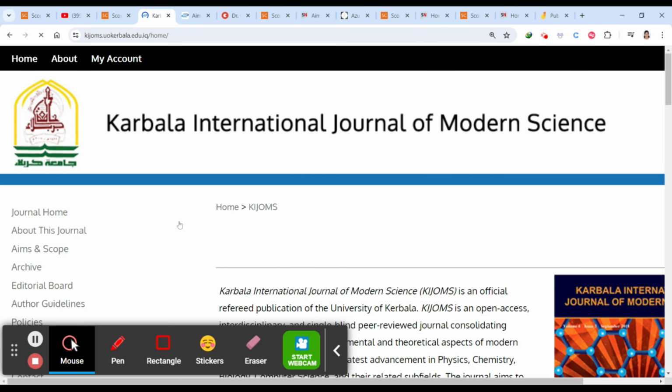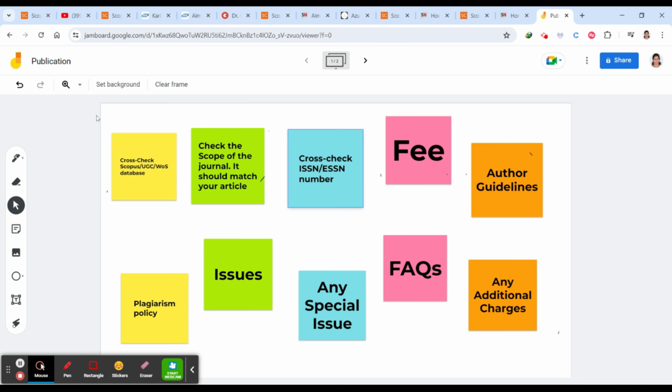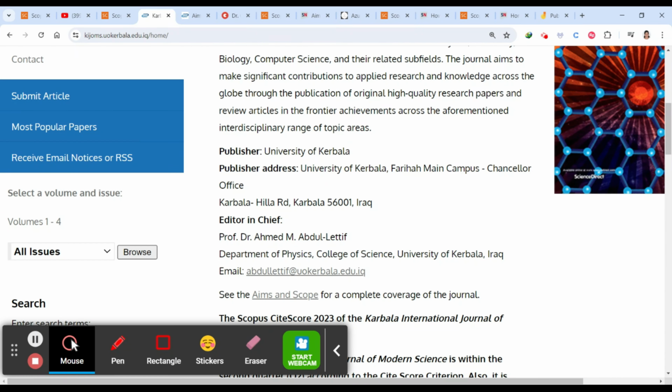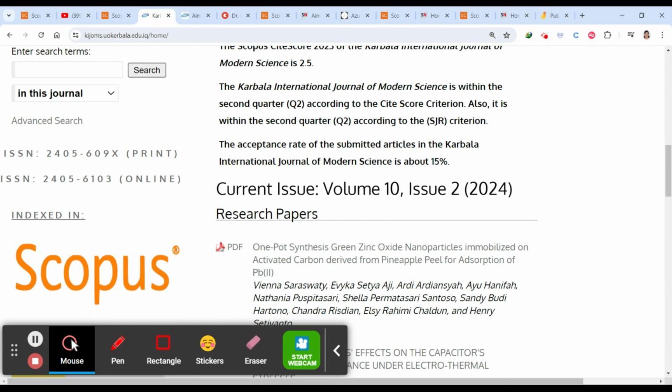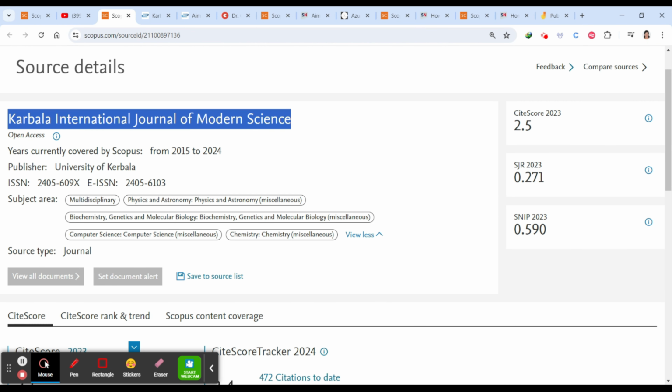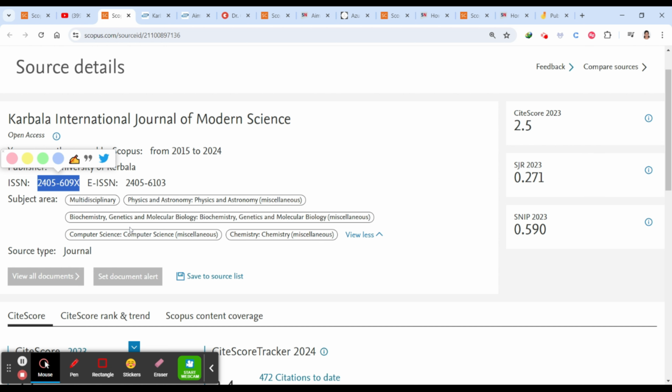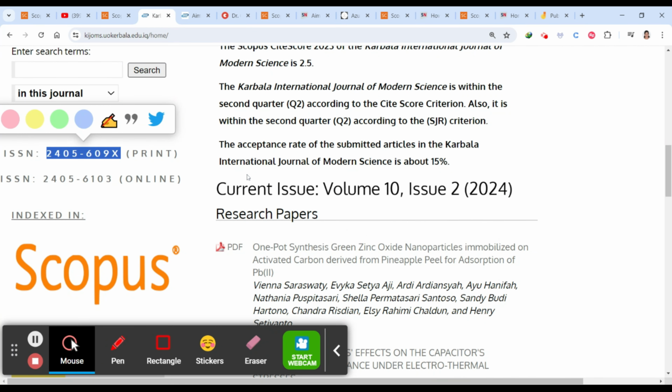The problem here is that sometimes there are a few journals with the same name, cloned journals, as well as journals not indexed in Scopus that have the same name. So you have to cross check the ISSN and ESSN number. How to cross check? Once you go here, you can see some numbers. The ISSN number here is 2405-609X. You have to check whether the ISSN number is the same.